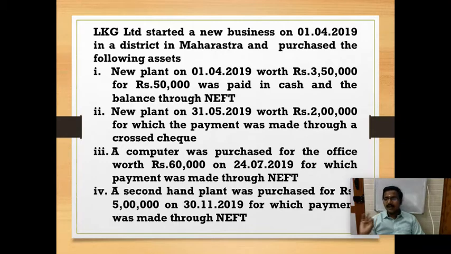Okay. So what we have learned here is, if the payment is made in cash, by bearer cheque, or by account payee cheque, or crossed cheque, even a crossed cheque should not be added to the cost of asset. Only if it is an online payment or an account payee cheque, we can add it to the cost of the asset. Remember, crossed cheque also will not come into account. So if payment was given by crossed cheque, bearer cheque or cash, these three should not be added to cost. Based on that we have to calculate.